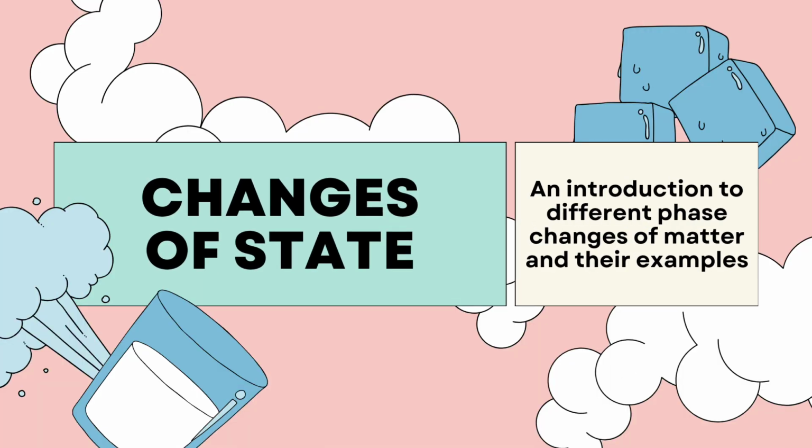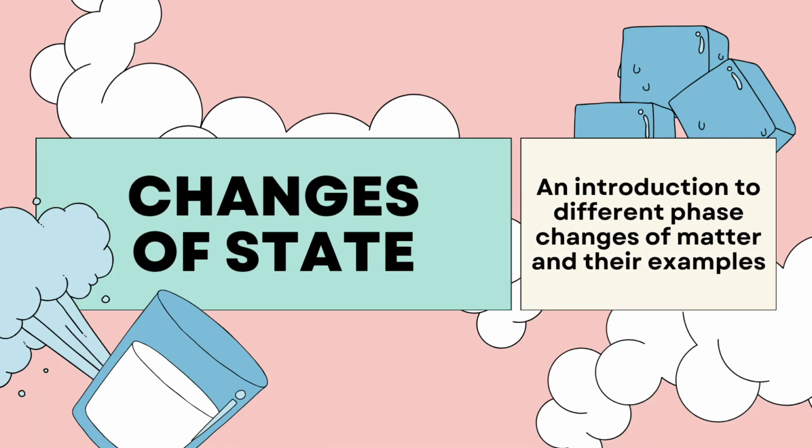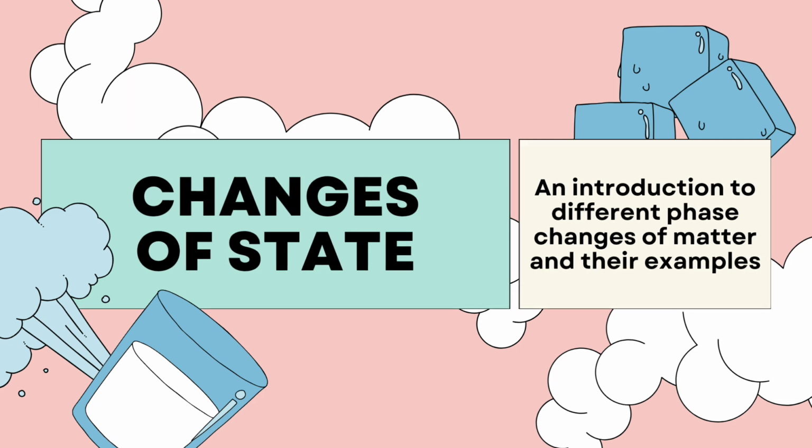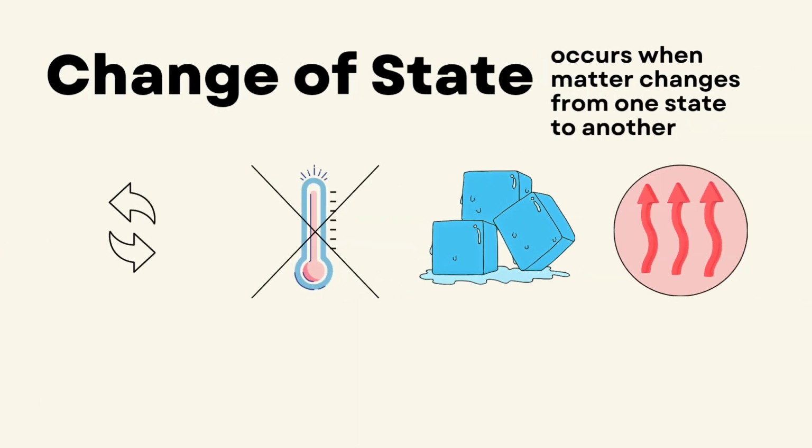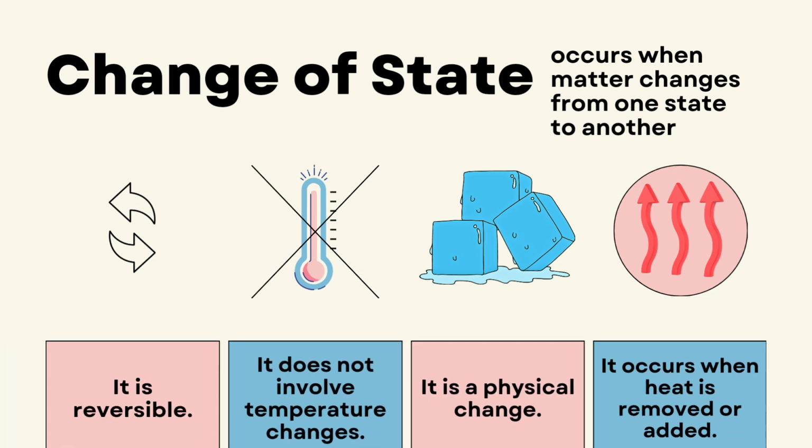Changes of state. Matter can change from one state to another. Let's see an introduction to different phase changes of matter and their examples. Changes of state of matter occur when matter changes from one state to another. The properties of changes are: it is reversible. It does not involve temperature changes. It is a physical change. It occurs when heat is removed or added.